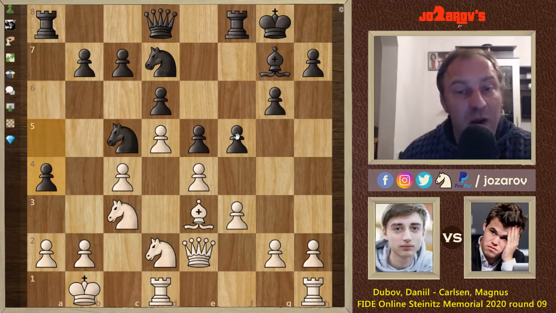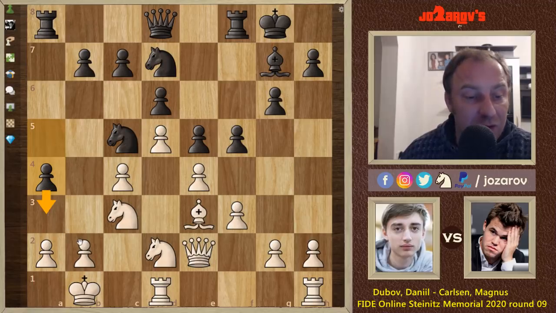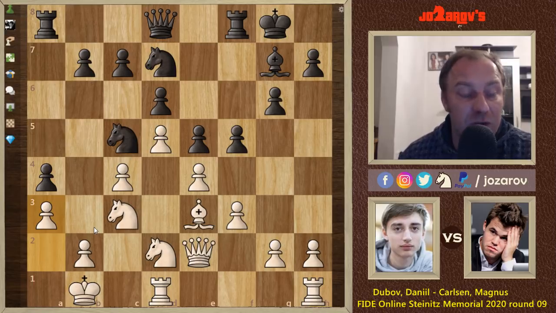We have a4. Magnus is trying to split the position somehow, maybe to play a3, then to weaken the pawn structure somehow. But it's not a problem. We have here really the normal move a3. And the problem from black's perspective is now that black cannot open the b file.